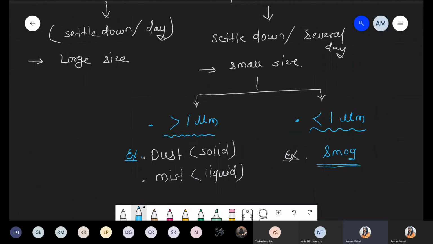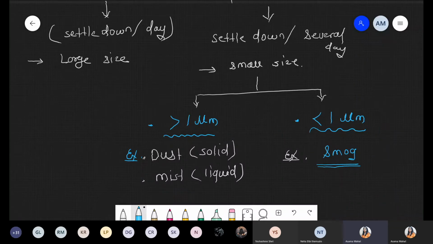We are not talking about this fog. Fog is normal, but inside this fog, is there any harmful particulate matter like nitrogen oxide, sulfur oxide, or some water vapor? They get mixed, so it is converted into smoke. So we'll discuss the types of the smoke in a few minutes.